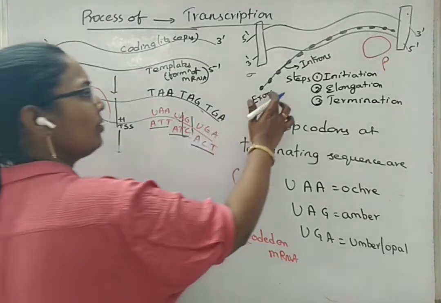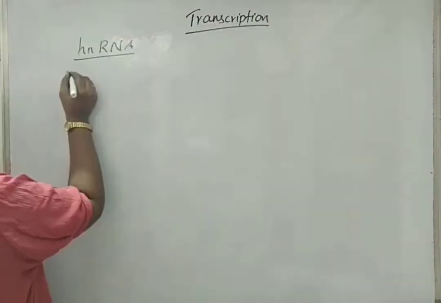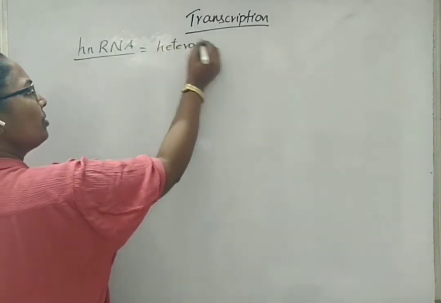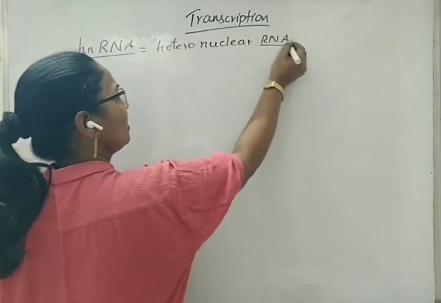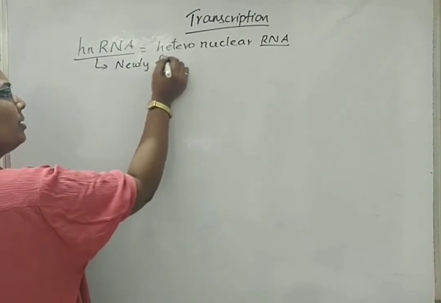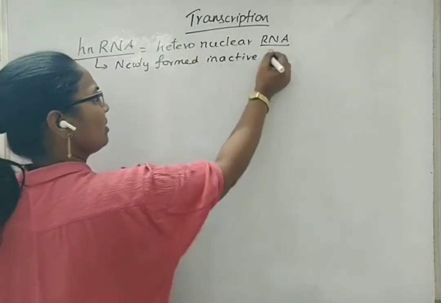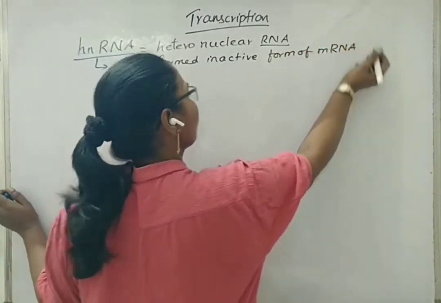Now we have heteronuclear RNA. We will see about that. HnRNA means heteronuclear RNA. This is also considered the newly formed inactive form of mRNA.